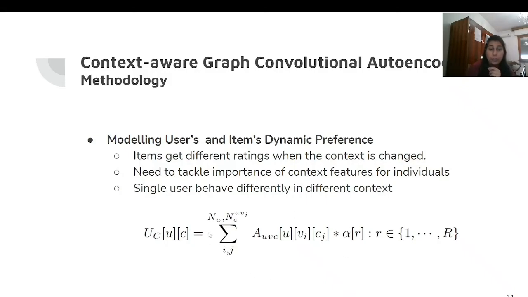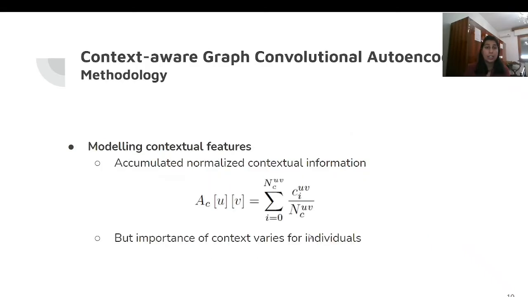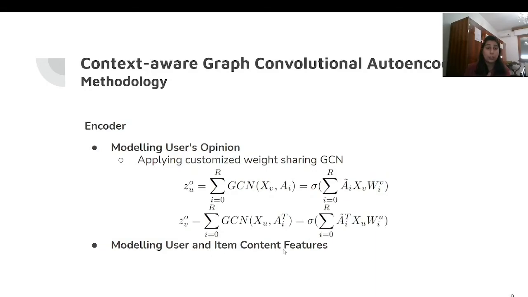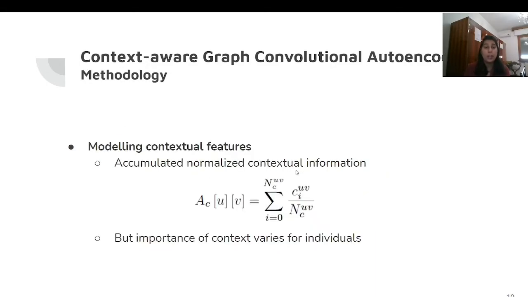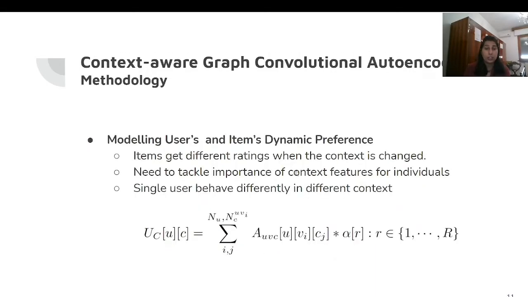And then after getting this UC information, we pass it to the dense neural network to get the final representation for the user. We did similar for the item to get under which context the item gets maximum rating, and we have used the same alpha importance factor there as well. After getting this representation with respect to the context, with respect to the static content features and the user opinion, we have concatenated these representations, and then the final representation is passed to our decoder.